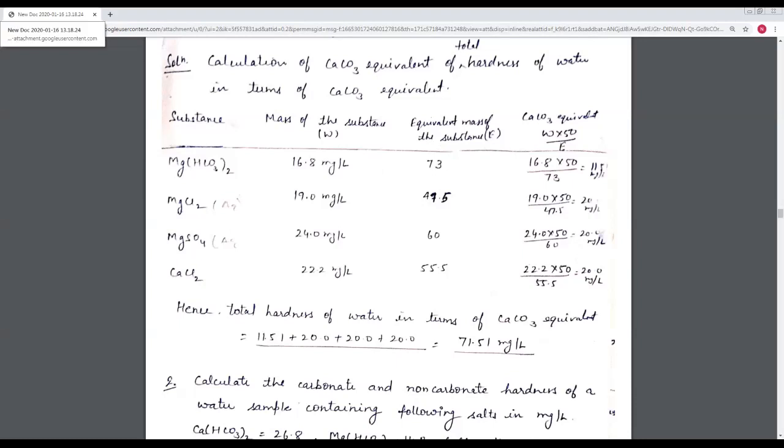And then the next question: what is the degree of hardness of water? Why is rainwater the purest form of natural water? I repeat my second question: what is the degree of hardness of water? Why is rainwater the purest form of natural water? So these are two questions for you to solve.